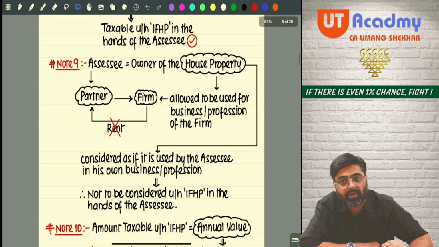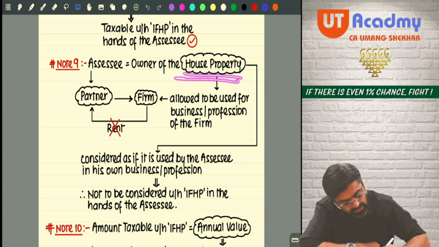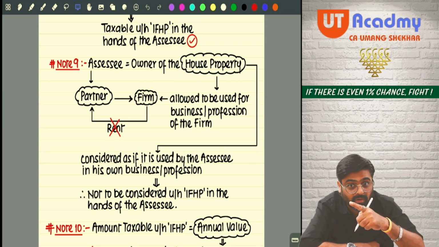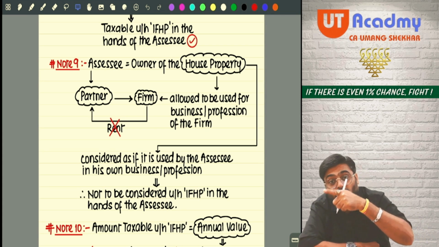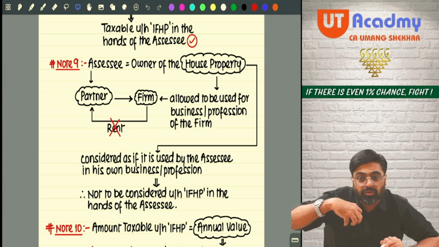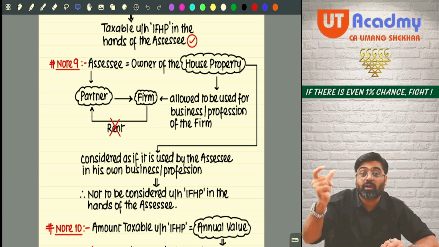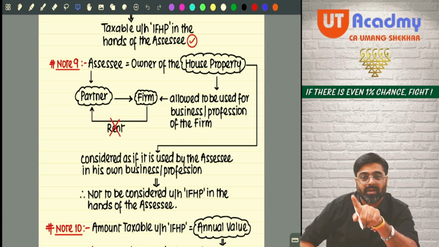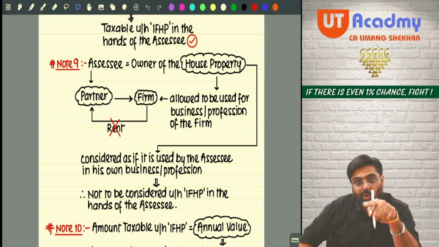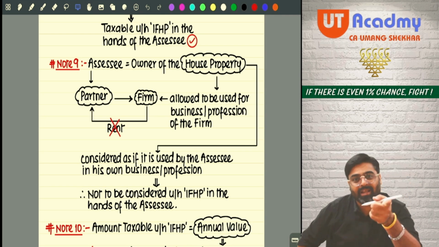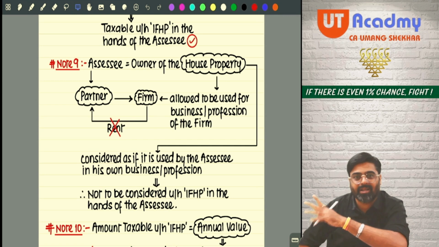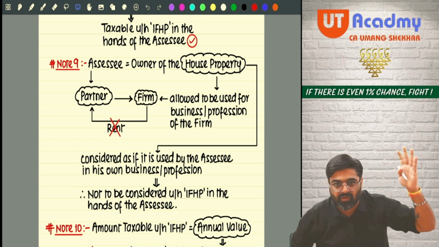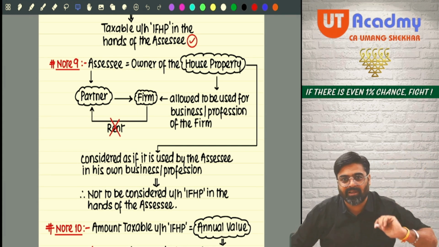But on the contrary, let us twist this example. Now that same house property she has given to the firm, not let out. She has given the same house property to the firm, saying let's use this property in the business, and for that, she is not charging any rent from the firm. Now, in this case, it will be assumed as if she is using that property in her own business or profession, and accordingly, she will not show this property under the house property head. Why? Because this property is used by her in her own business or profession. A partnership firm is as good as her own business or profession.